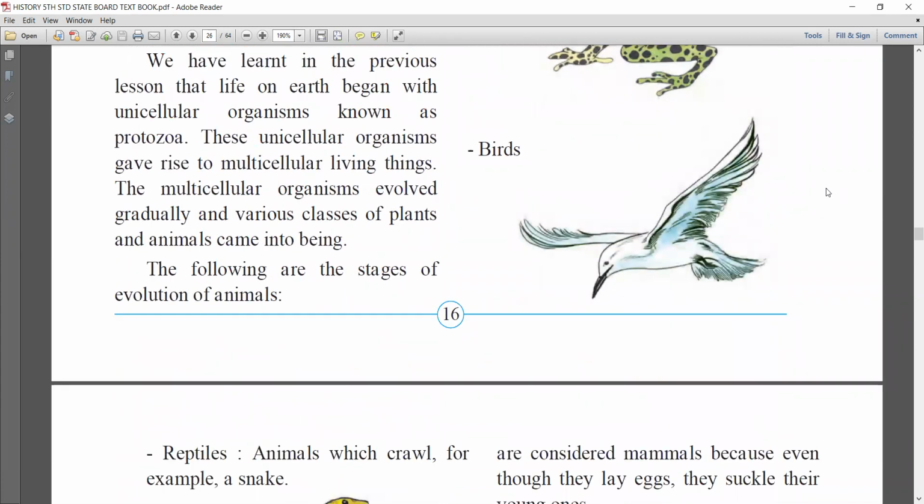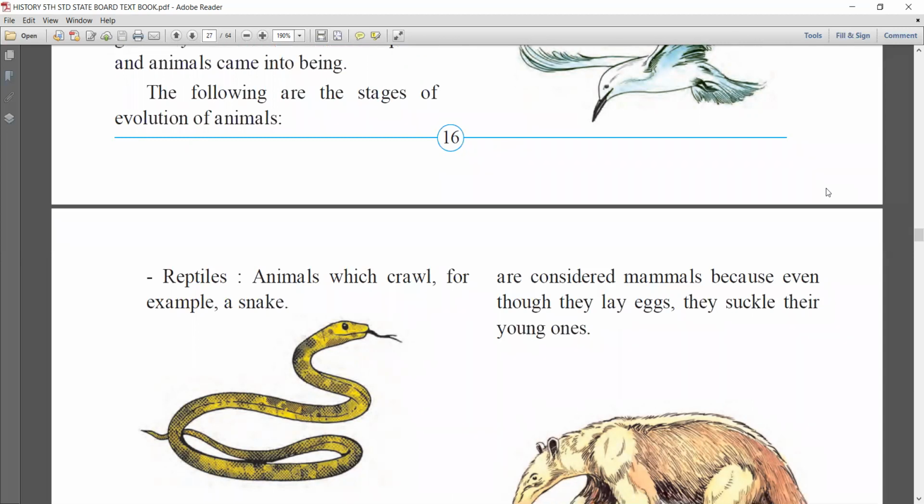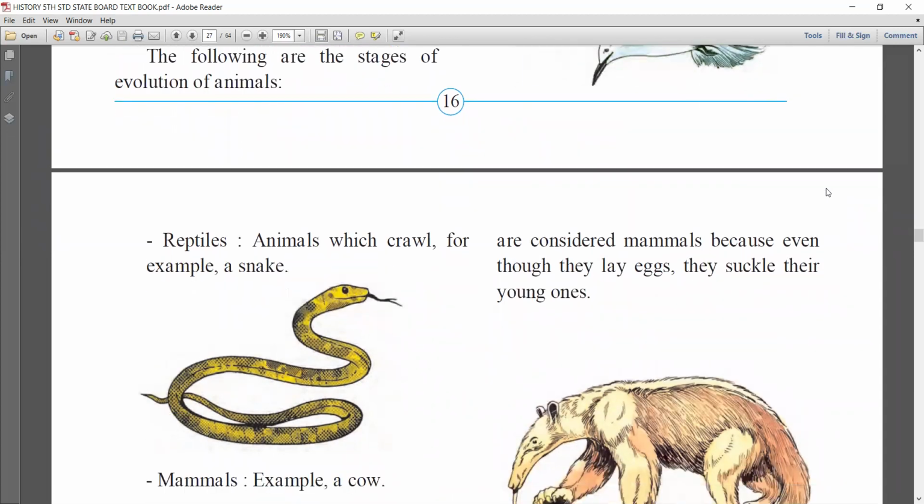And here are some more stages of evolution of animals, like reptiles, animals which crawl. Now you see a snake, it crawls. So the animals which crawl come under reptiles.